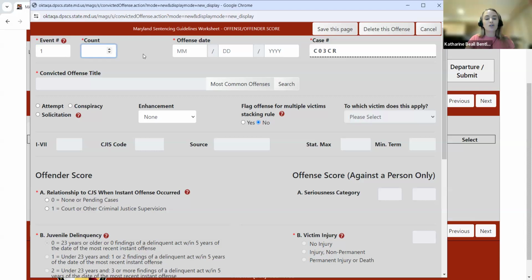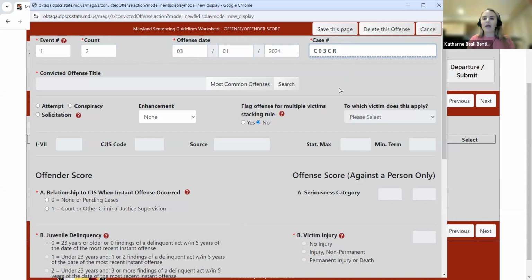Now the count number, you should list the count number that the offense corresponds to as it's reflected on the indictment. So instead of going in sequential order 1, 2, 3, 4, make sure you're reflecting the count number that the offense corresponds to within the indictment. So let's say this is event number 1, count number 2. This occurred on March 1st of 2024. You can see case number here.